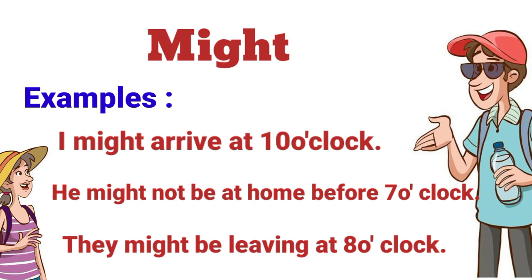Examples. I might arrive at 10 o'clock. He might not be at home before 7 o'clock. They might be leaving at 8 o'clock.